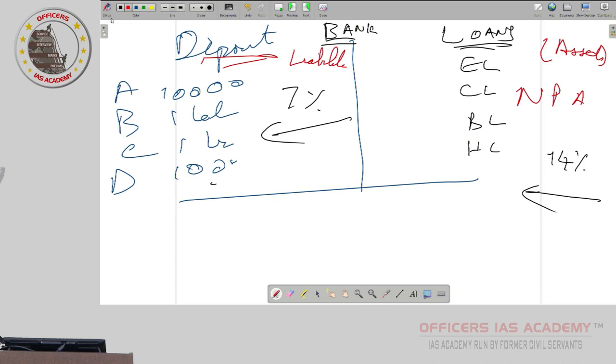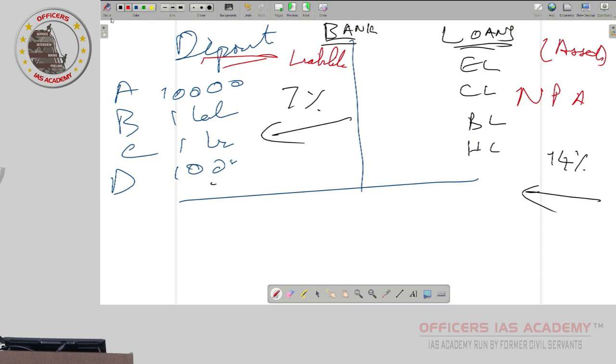It is decided by tourists. It is decided by foreign direct investment. It is decided by foreign institutional investors, FII. All the balance of payments you would have studied. Whenever dollar comes in, rupee appreciates: 82 will become 81, 80. Whenever dollar moves out, 82 will become 83, 84, 85, 86. Yes or no? Whenever there is less apple, the apple price will increase.